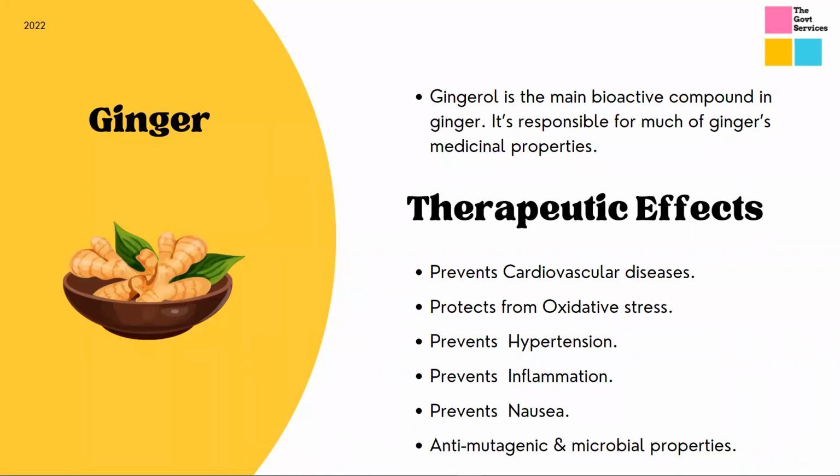So moving ahead, guys, here you have to just remember the name of the product, the name of the compound, and the major four to five therapeutic effects it has. Although there was no question from this part in the 2019 exam, they can ask this time, and these topics are really interesting because you can relate to these things every day in your life. If you go to the kitchen, see ginger, and try to recall what you read today in the class, you are practicing it every day. That is the beauty of this FSSAI exam, that you can relate it to whatever you see.